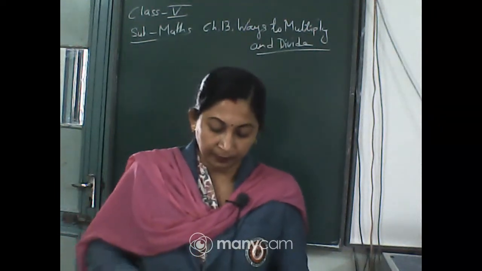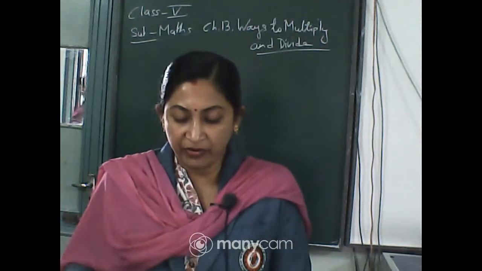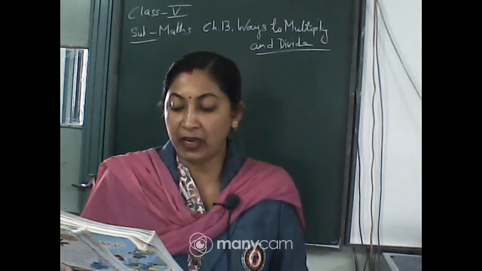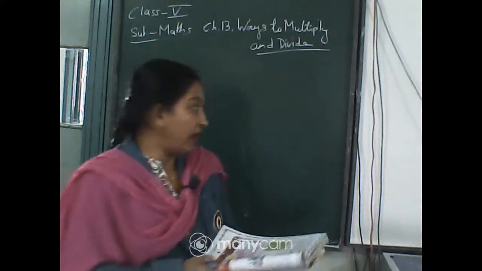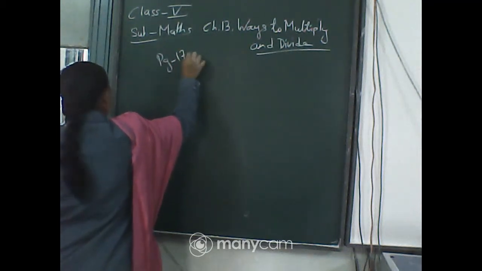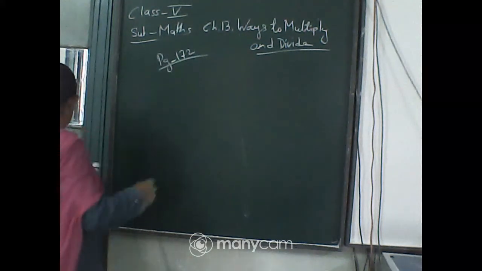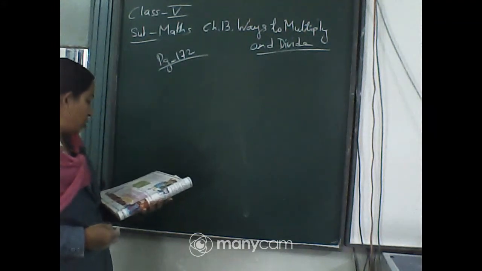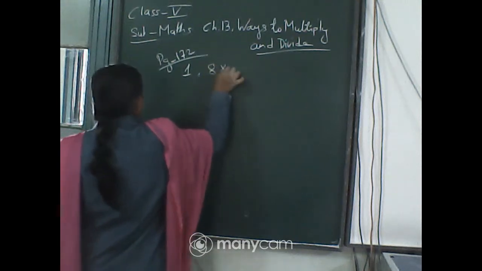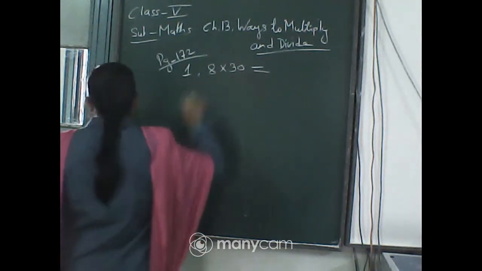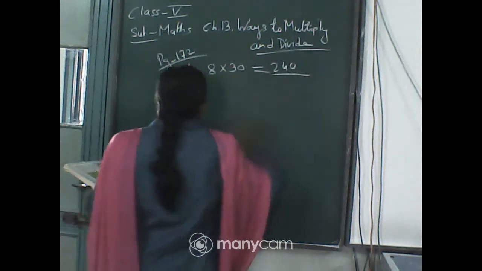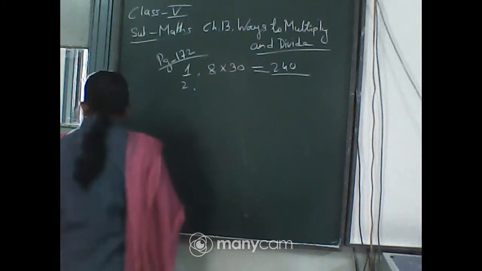So I am reading it. See, Sohan drinks 8 glasses of water every day. How many glasses will he drink in 1 month? That means you have to find it out. See, page 172. Sohan, per day he is drinking 8 glasses of milk. So for 1 month, how much he will drink? So it will be multiplied by 30, isn't it? In 1 month we have 30 days. So 8 3s are 24. That means 240 glasses of milk he is drinking in 1 month.